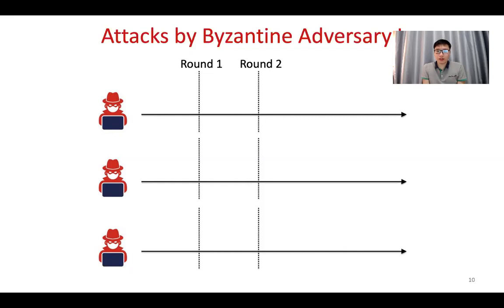In a not-so-optimistic scenario, basically the adversary can perform different attacks. For example, the adversary can perform execution deviation.